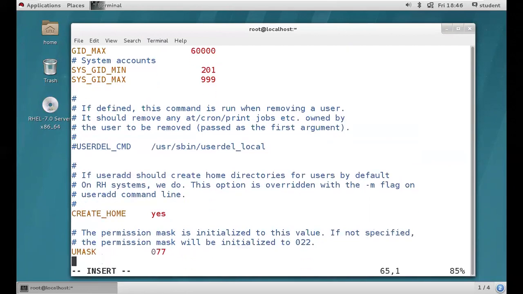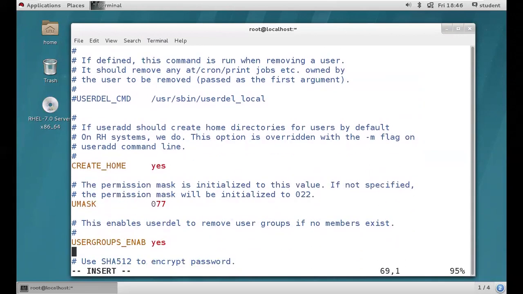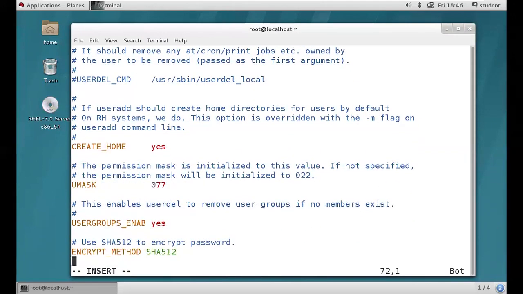So here, no need to bother about this one. I will teach you tomorrow about umask while we're discussing file permissions. Okay, so remind me. Next, groups enable yes. And see, guys, this is the algorithm we are going to use to hash the password for the user. SHA-512 is an algorithm. It's a very strong algorithm, and it's a bit difficult for us to break. Got it. So save and quit.